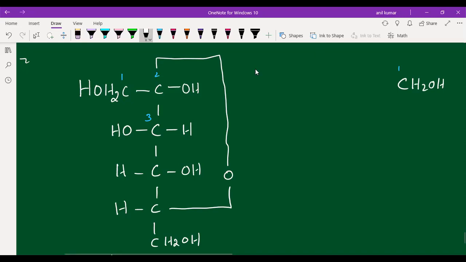Next is the second carbon. This is our second carbon, students. Fine. Next to the second carbon, the OH group should be present at which side, students? For alpha, the OH group is at the right side of the second carbon. Here the OH group should be at the left side. That's it. That is the only difference. So this type of alpha D minus fructose and beta D fructose, we are calling them anomers. Anomers means the compounds which have a different configuration at only one carbon. Anomers are the compounds in which the configuration is changed at one carbon only.